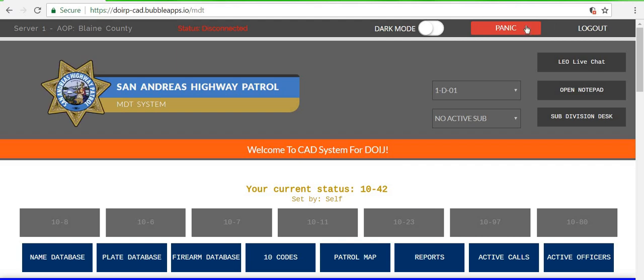First thing you see is the panic button. Got a nice, pretty red button, but we rarely use this. We kind of don't use it. It's kind of an annoyance to everybody else when you hear it, because it's a loud noise that nobody likes to hear.